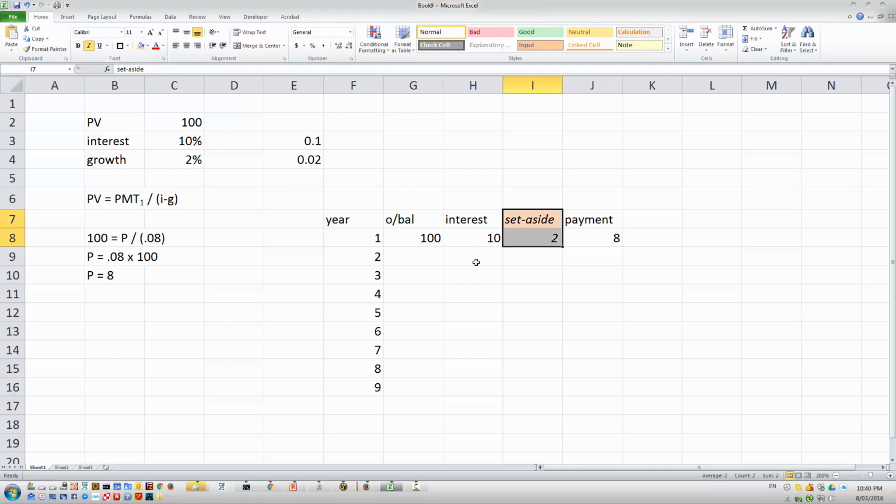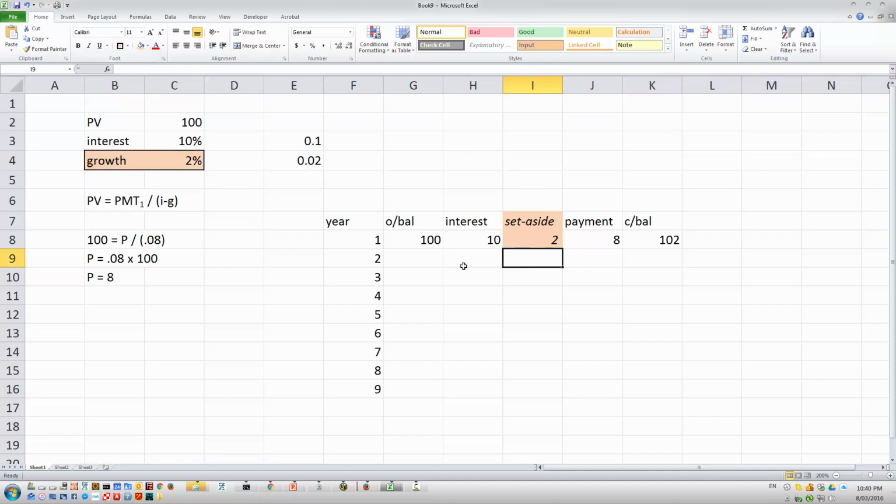Okay. So a closing balance at the end of year 1 is going to be the 100 I started with, $10 of interest I've made, minus the payment, that's 102. Hey, that's cool. Look, it's grown by 2%. And that's what I've wanted to happen. Right? I wanted to grow by 2%. So let's move to the second year. The opening balance is the closing balance from the first period.